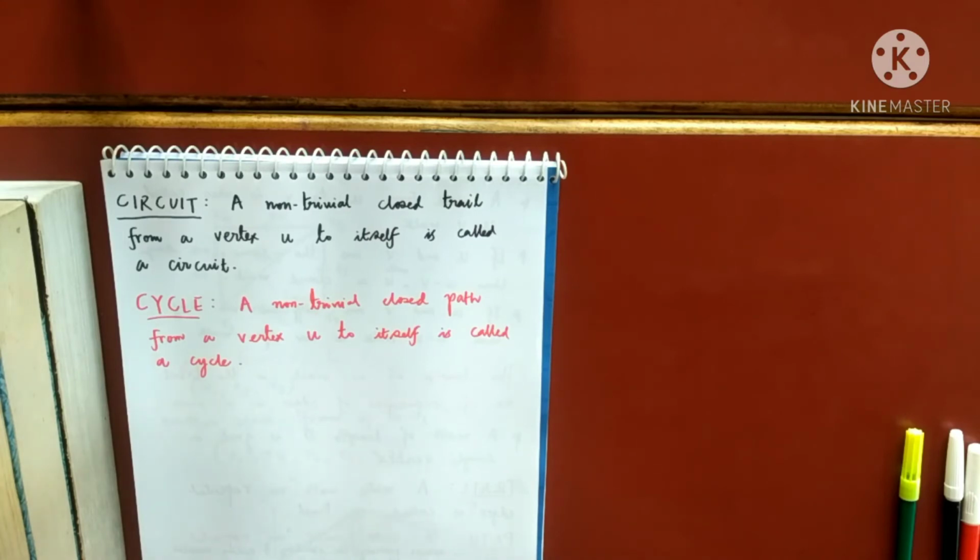But in that graph, I need one example of each: a path from one vertex to another vertex, a cycle, a circuit. I hope you can do it using the definitions. I will not give you any examples. That is very simple to do. Any confusion? Can you do it?